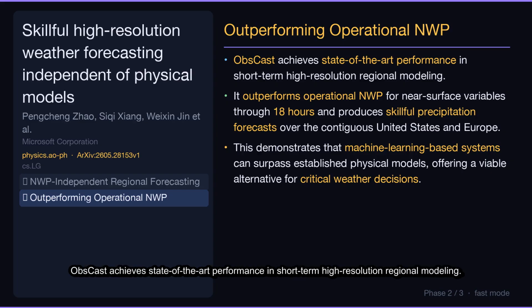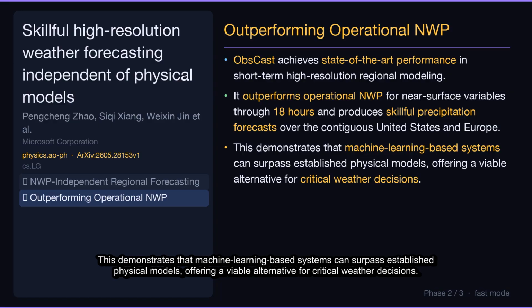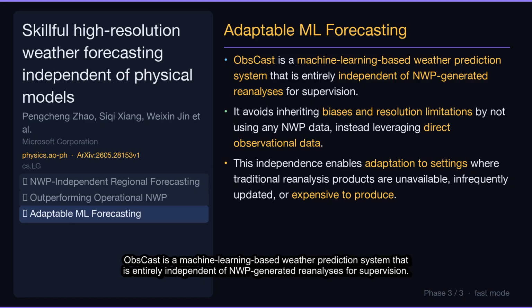Contribution 2. Outperforming operational NWP. OBS-CAST achieves state-of-the-art performance in short-term high-resolution regional modeling. It outperforms operational NWP for near-surface variables through 18 hours and produces skillful precipitation forecasts over the contiguous United States and Europe. This demonstrates that machine learning-based systems can surpass established physical models, offering a viable alternative for critical weather decisions.